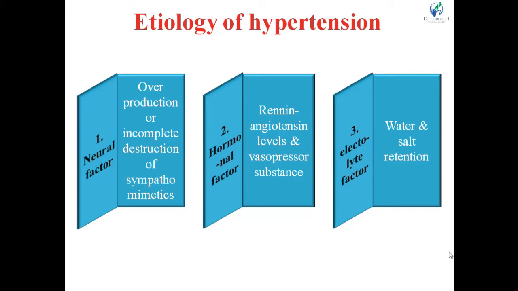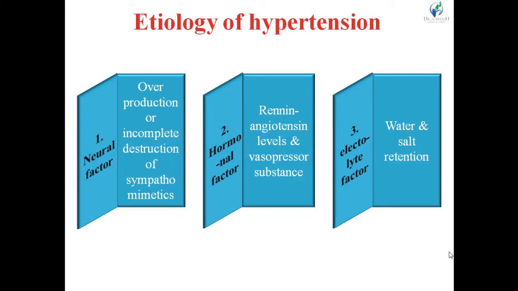The inability of the kidney to excrete an adequate normal amount of water and electrolyte, that is salt, from the body will lead to water and salt retention. Because of the inadequate function of the kidney, there is a chance of water and salt retention.